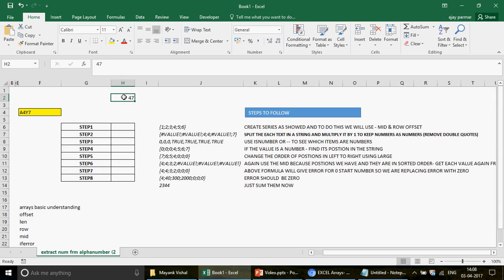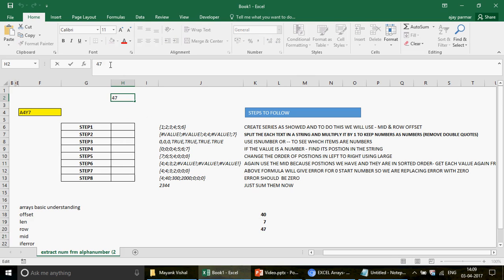Guys, what we actually need to do is, if you look at the 47, how does the 47 come? Obviously you will multiply 4 with 10, and then you will multiply 7 with 1. Then you can sum these numbers and you will have the answer 47, because this 4 is in the tens position and the 7 is in the ones position.